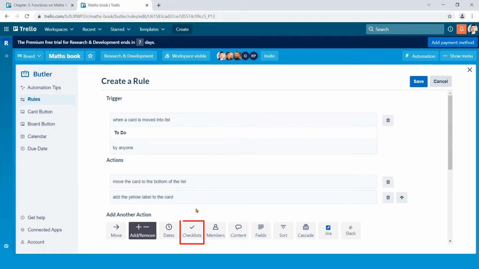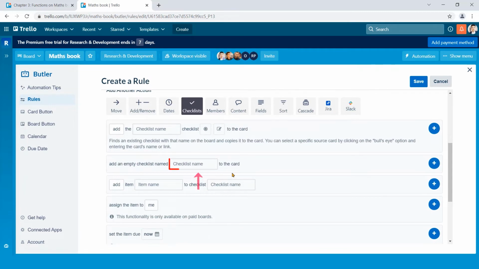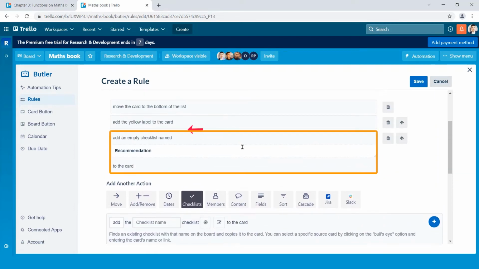Now I want to click on Checklist. To add a checklist, I click here and write the checklist title Recommendation. After that, click this plus button. See, the checklist has been created.